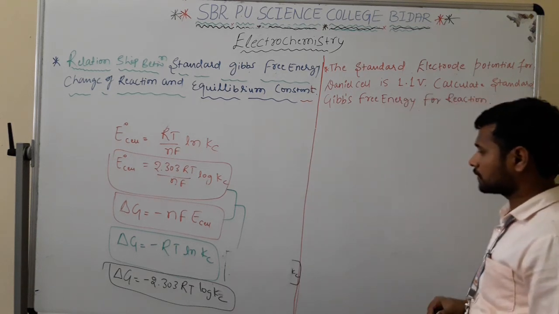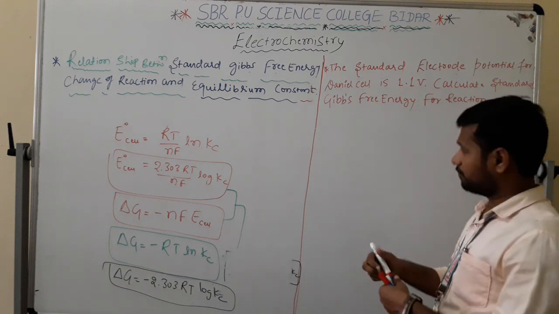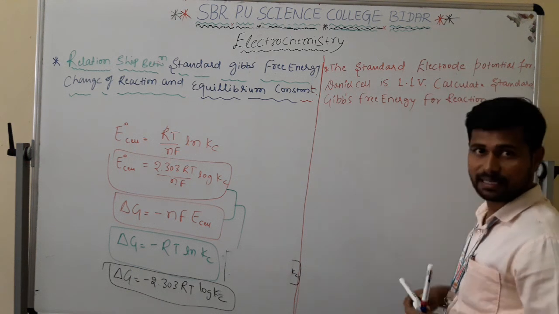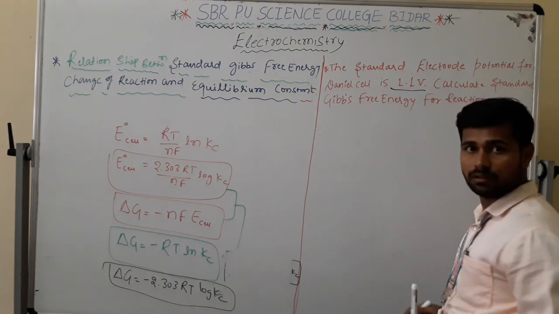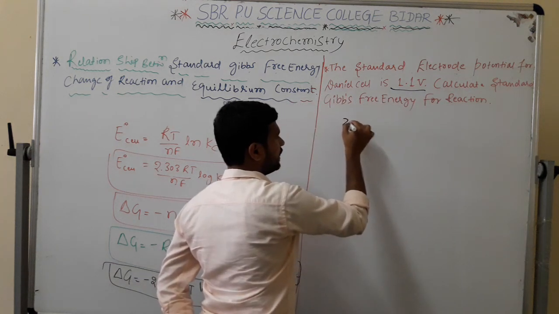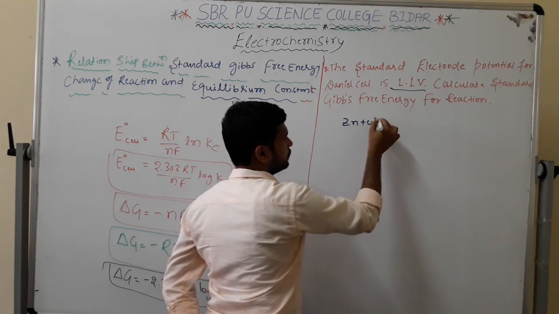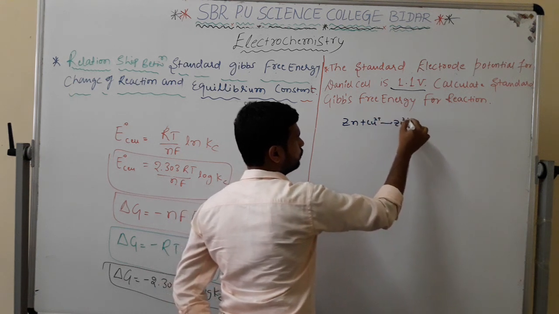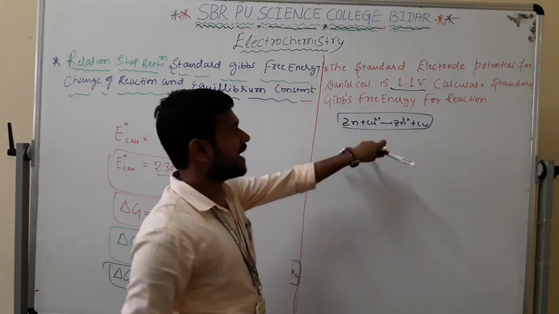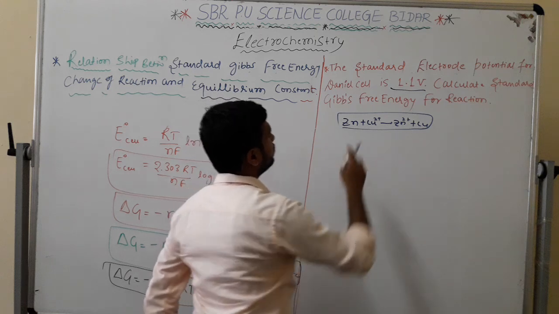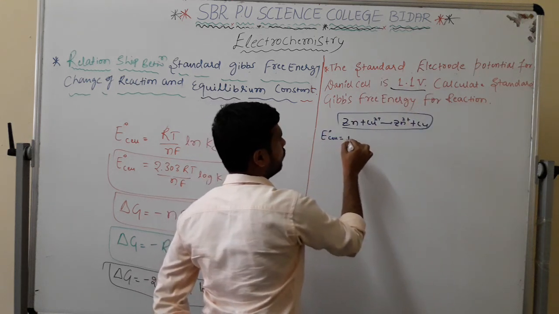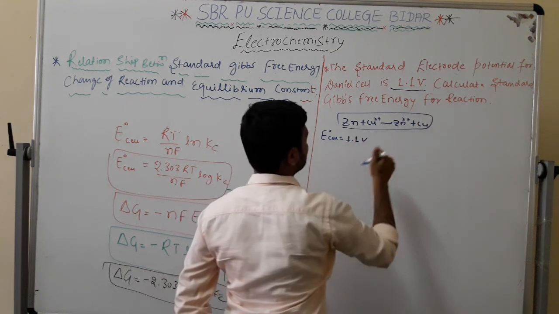Now see, I am taking the first problem: the standard electrode potential for the Daniel cell is 1.1 volt. Already we know what is going to be happening in the Daniel cell: Zn plus Cu2+ gives Zn2+ plus Cu. This reaction is going to happen in the Daniel cell, and the standard electrode potential of the cell is 1.1 volt. Calculate the standard Gibbs free energy.